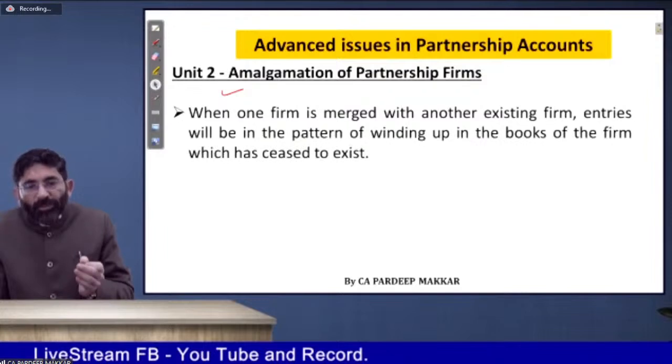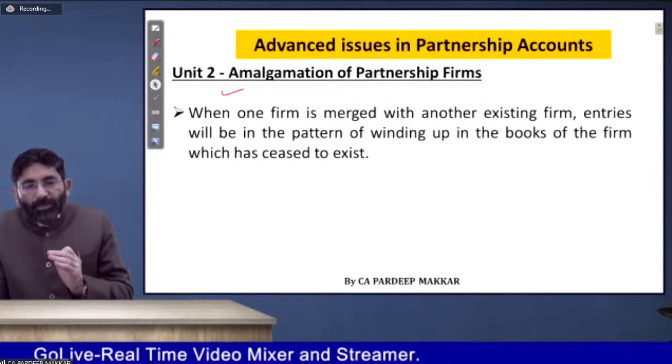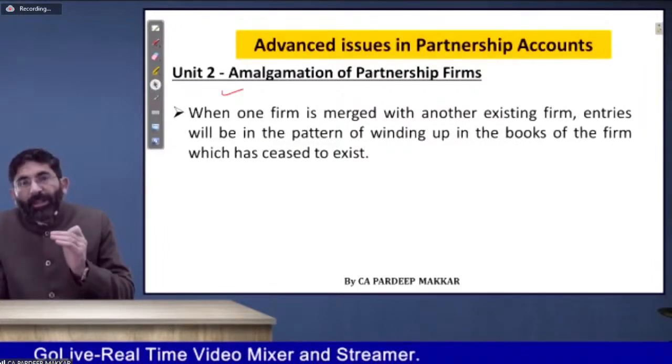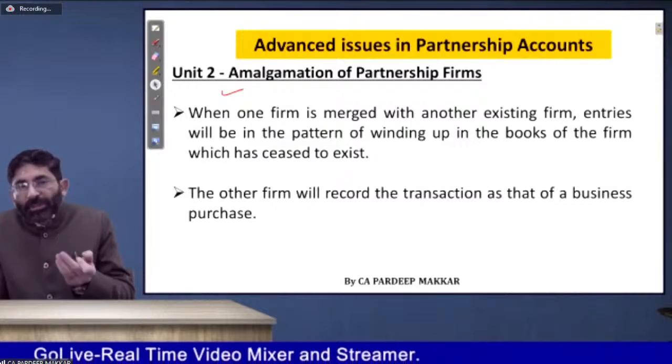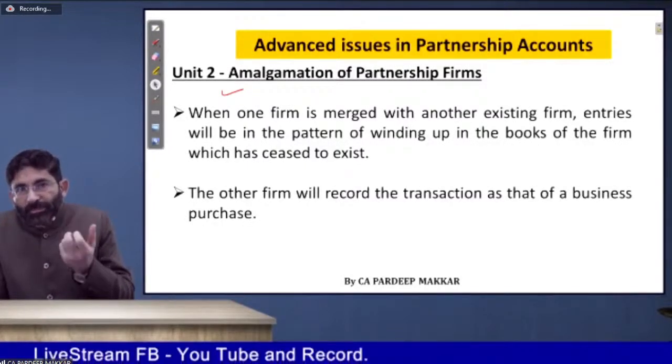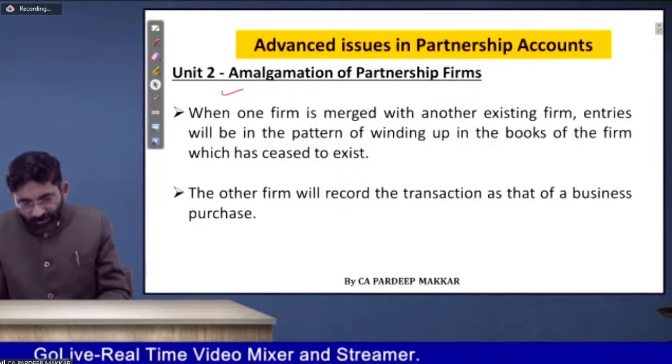Then when a firm is merged with another firm, entries will be passed in the pattern of winding up. So that must be clear to you. The other firm will record the transaction as that of business purchase, means the firm which is merging will assume that my business has been closed.